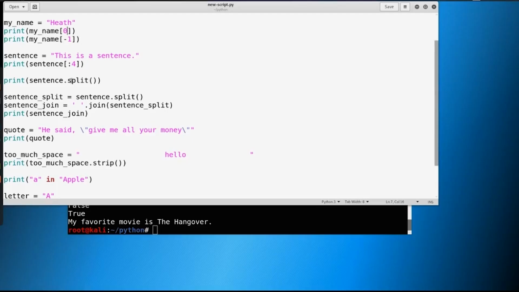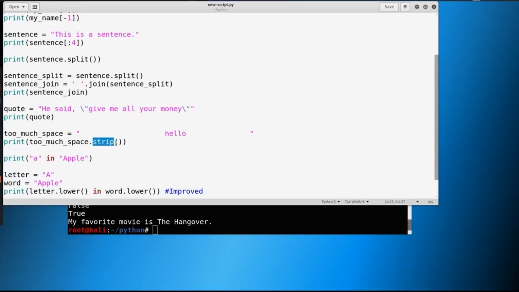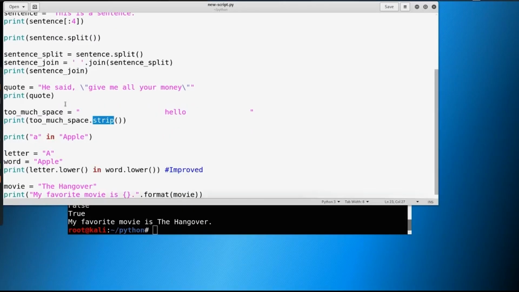Now, sentence has all different kinds of methods that we can use with it. And again, we're just touching back on methods and making it a little bit more advanced. But you see that we can split a sentence, we can join a sentence, we can strip a sentence, or we can strip a string. So understanding that there are a lot of cool methods. The lower method, we could do an upper method. We've talked about those as well.